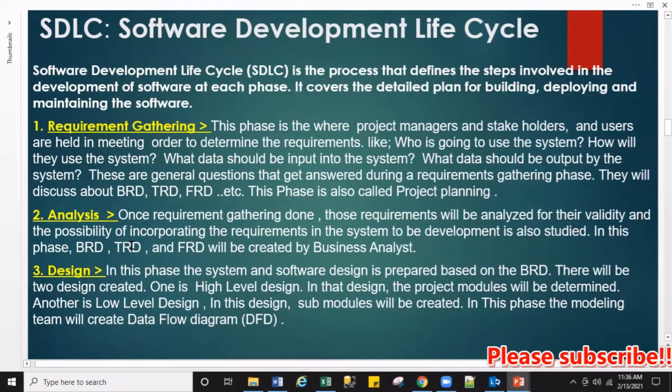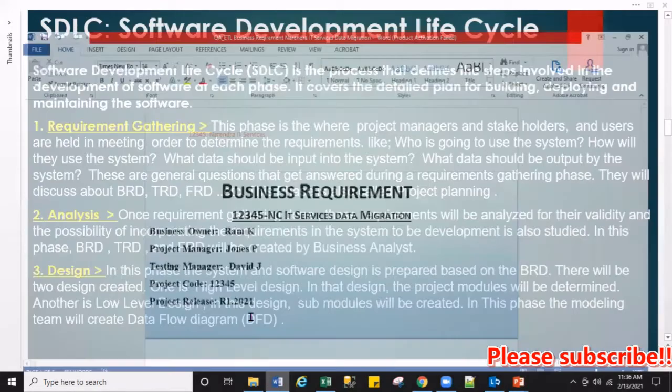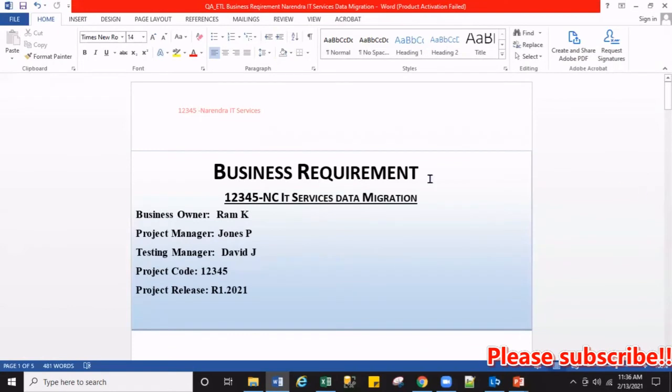Let's understand how the BRD looks. As we see here, BRD, TRD, FRD. How does the BRD look? I have prepared one BRD. So this is our BRD, the Business Requirement Document. What does BRD mean? It is a document prepared by the business analyst in order to achieve the goal. What will be our in-scope, what will be our input, and what we're trying to do, all those things are mentioned in the BRD.